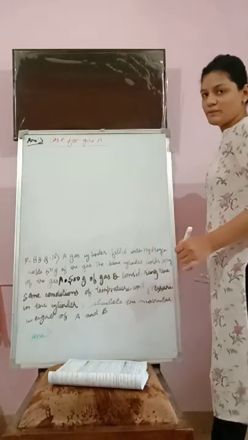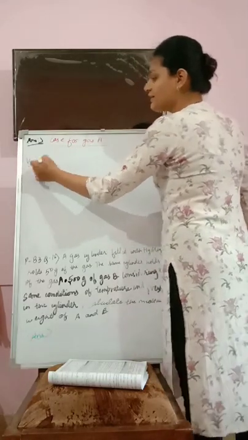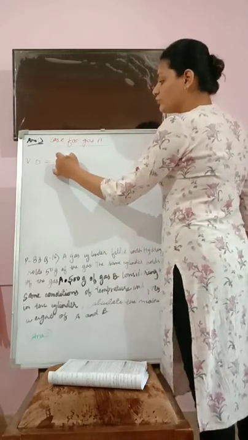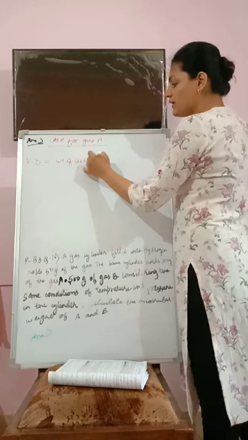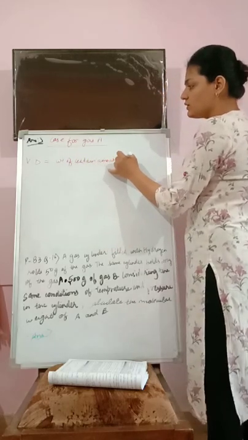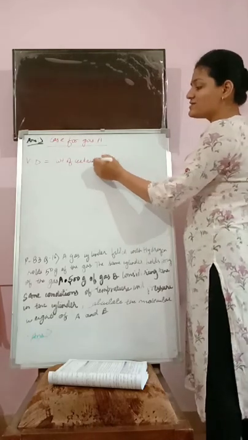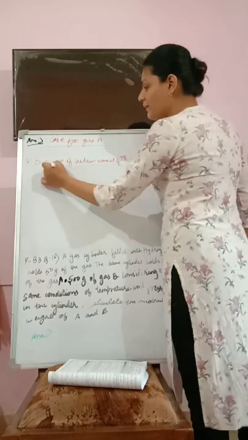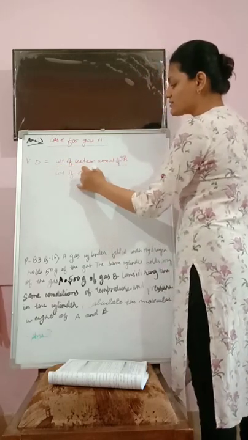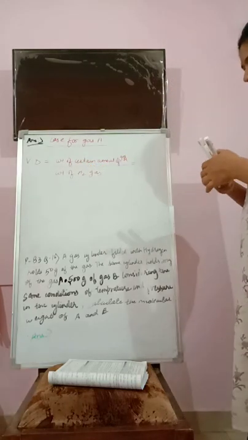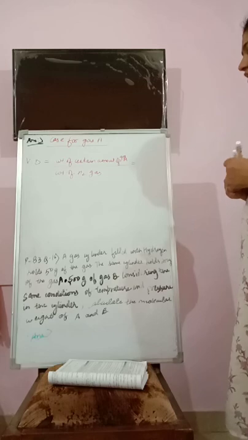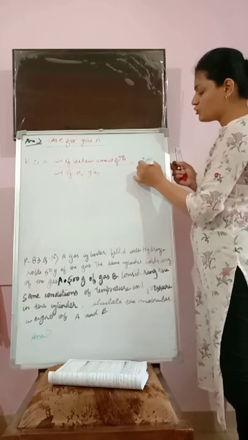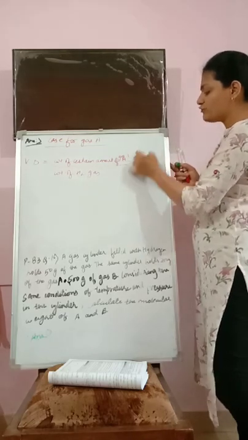What is the formula of vapor density? The vapor density is equal to weight of a certain amount of gas, here gas A, divided by weight of H2 gas. So this is equal to: what is the weight of gas A? The weight of gas A is 200 grams, divided by the weight of H2 gas, which is 50 grams. That means it is equal to 4.